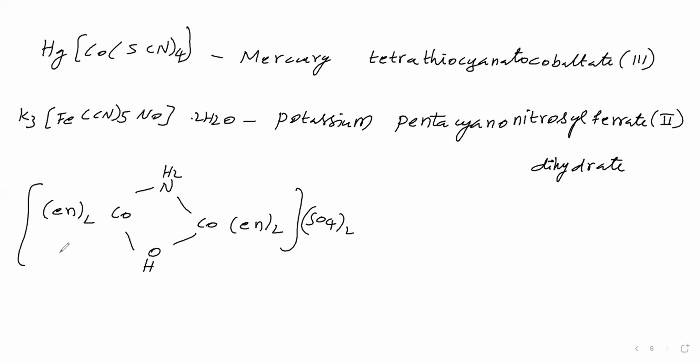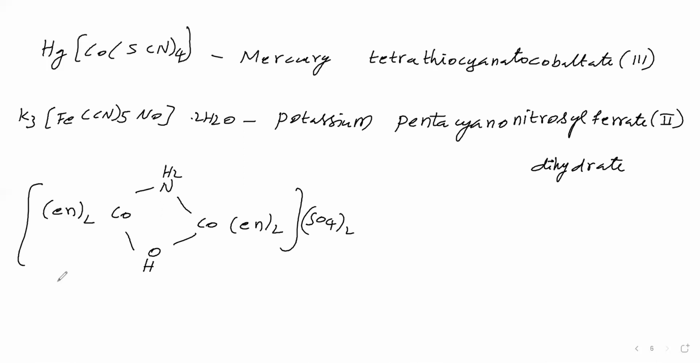Now let us find whether this complex comes under cation or anion. Outside the square bracket SO4 is present. SO4 is called sulfate. That name we are saying as sulfate. So the complex is a cation. The complex is a cation, that is confirmed. Now we will say the ligand names first, in the cationic complex.